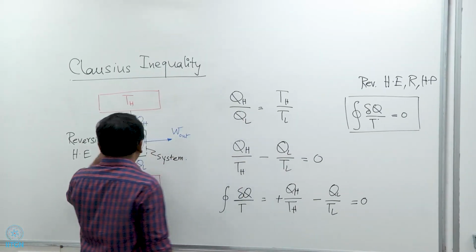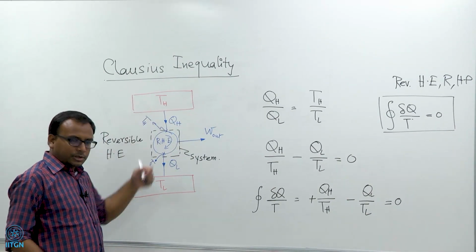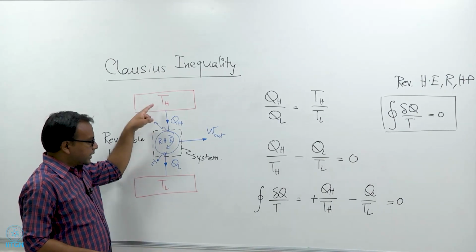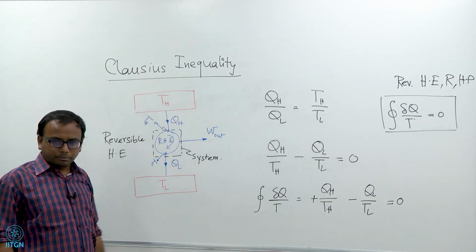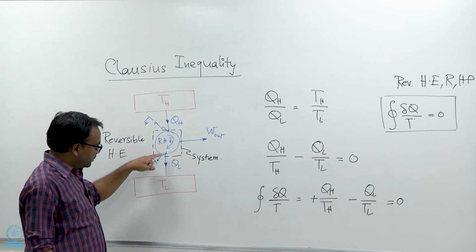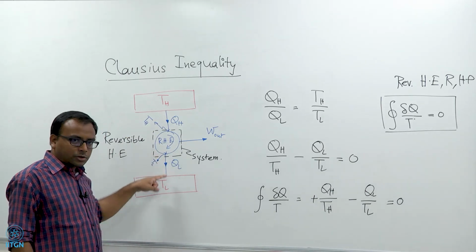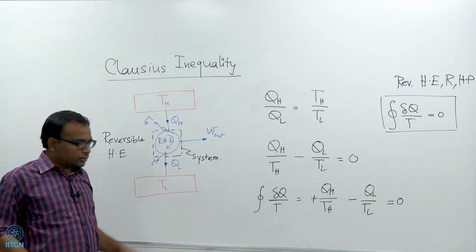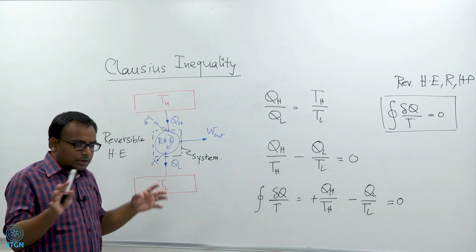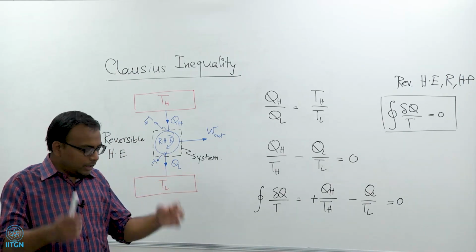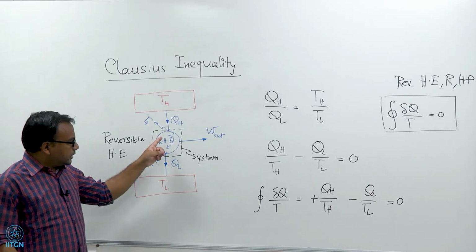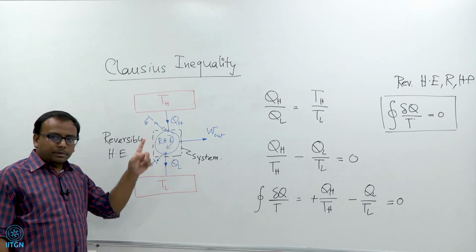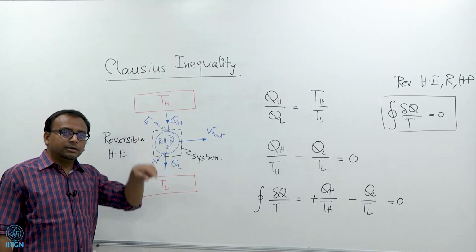That means this heat transfer is taking place reversibly, meaning it is taking place across an infinitesimally small temperature difference. Similarly, this heat transfer is also taking place across an infinitesimally small temperature difference. So there are no irreversibilities arising out of the heat transfer, but still the heat engine can be irreversible because it can be internally irreversible, right.